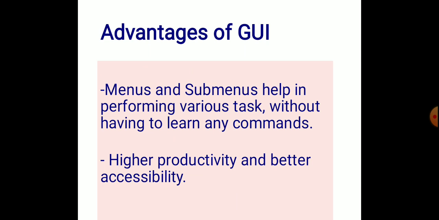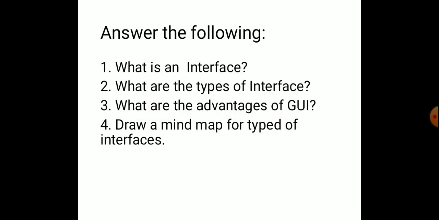Okay children, in this session we learnt about what is a user interface and what are the two types of user interfaces. Now we will enter into the exercise session. So first, what is an interface? You know very well, interface is a hardware and software mechanism by which a user and a computer interact with each other, or else you can say it is a bridge between the user and the computer. It communicates between user and the computer. It is also a part of the software.